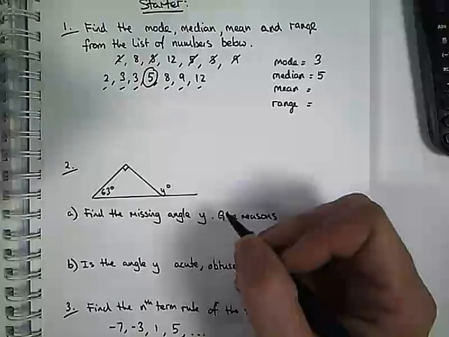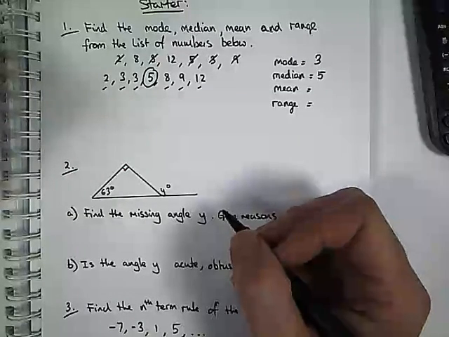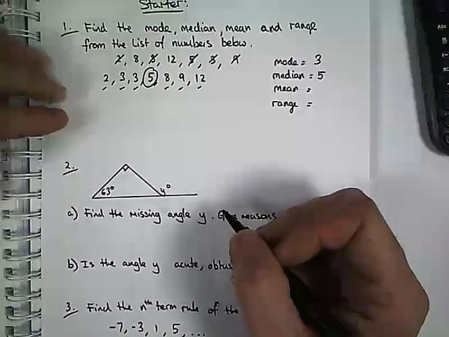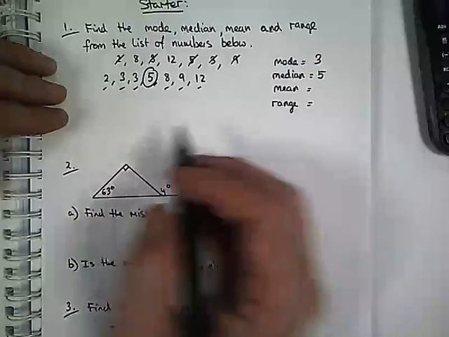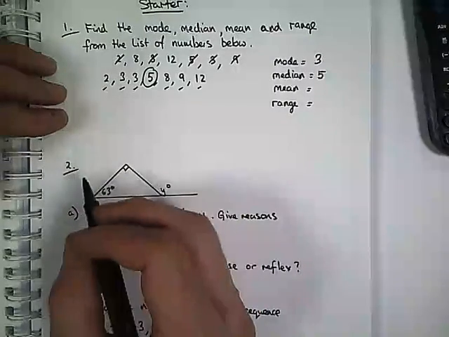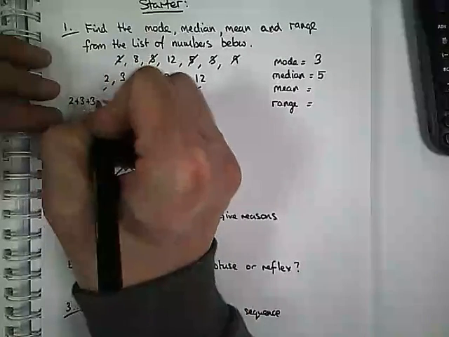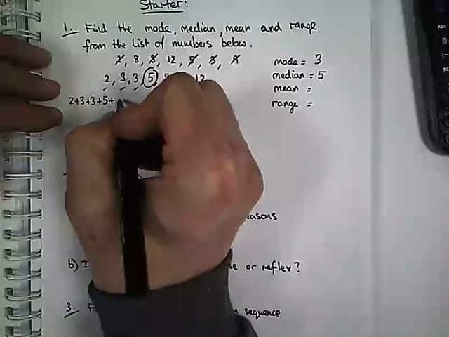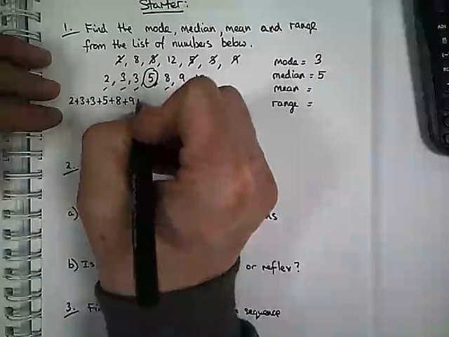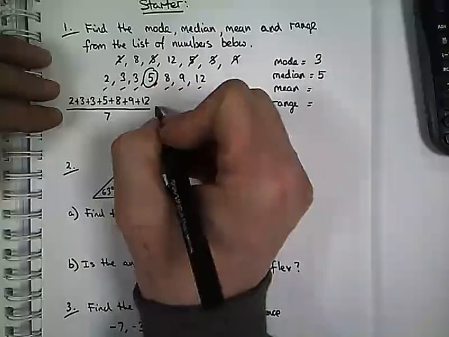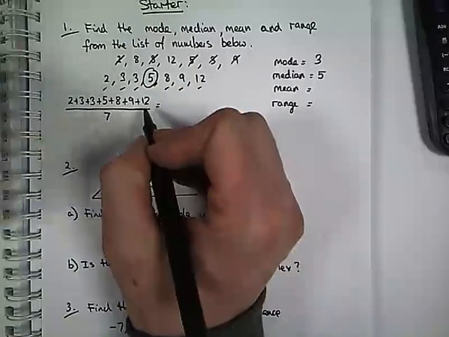Right, the mean is all of them added together, divide by how many there are. So there are 7 numbers, so I'm going to add them all up and then divide by 7. So I'm going to do 2 plus 3 plus 3 plus 5 plus 8 plus 9 plus 12. Then I'm going to divide by 7. So if I do this without a calculator, let's see how well I do.